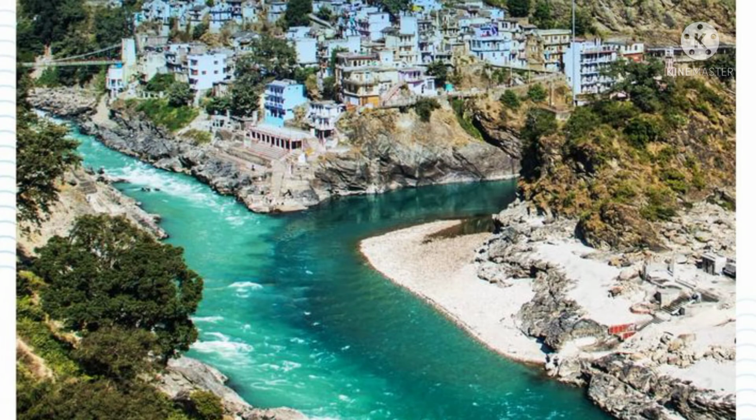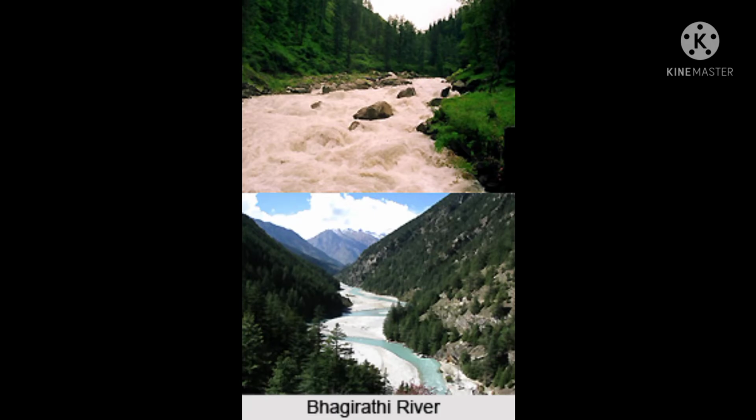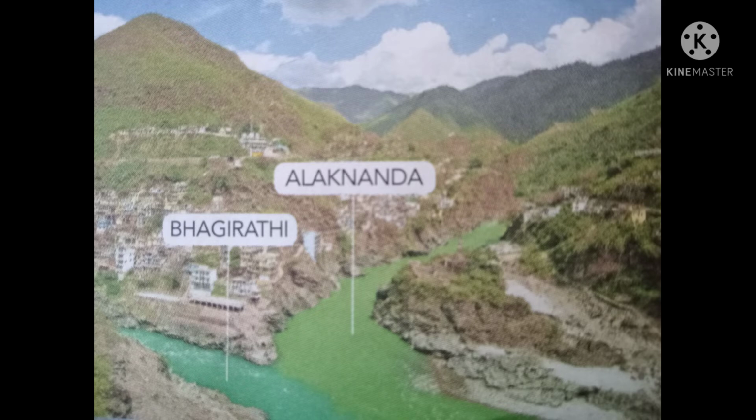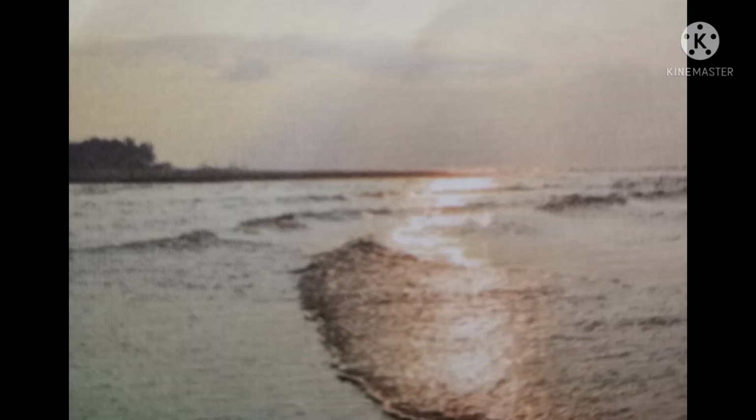Next, we will see the journey of River Ganga. It originates as River Bhagirathi from the Gangotri Glacier at Gomukh in Uttarakhand. River Bhagirathi joins River Alaknanda at Devprayag in Uttarakhand to form River Ganga. The next level is River Yamuna meets River Ganga at Prayagraj in Uttar Pradesh.